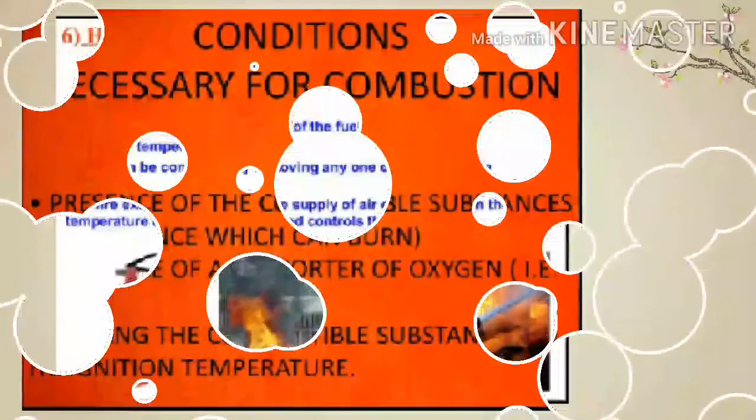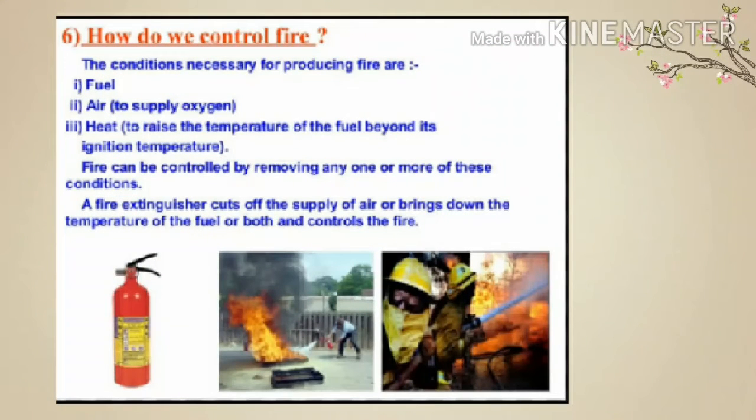We will now describe how to control unwanted fires. Any fire needs three things to be present: fuel, air, and heat. If any one of these three things is removed, then the burning will stop and the fire will be extinguished. Thus, a fire can be extinguished in three ways. First, by removing the fuel. Second, by removing the heat. Third, by cutting off the air supply to the burning substance.